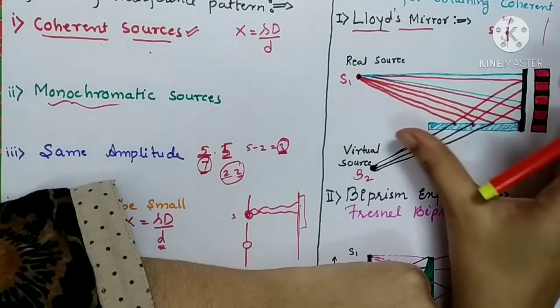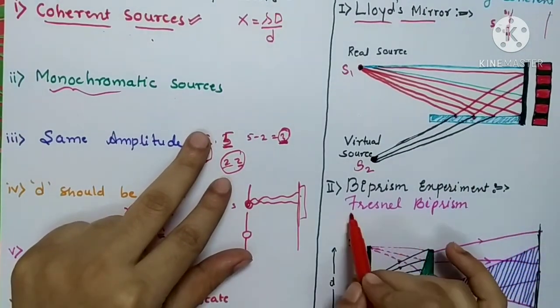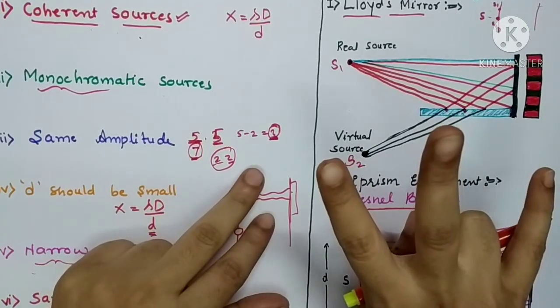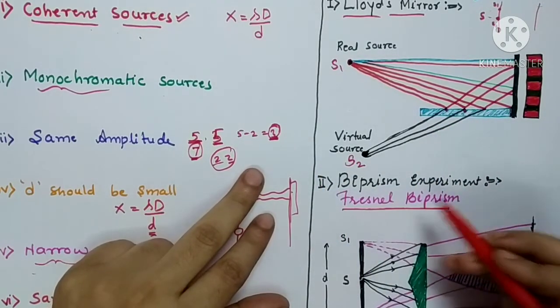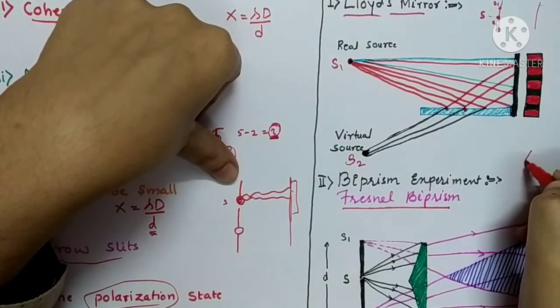So this is one of the methods, and the second method is the biprism experiment, in which a Fresnel biprism is used. We all know that a prism has two refracting surfaces. So this Fresnel biprism is a combination of two prisms.